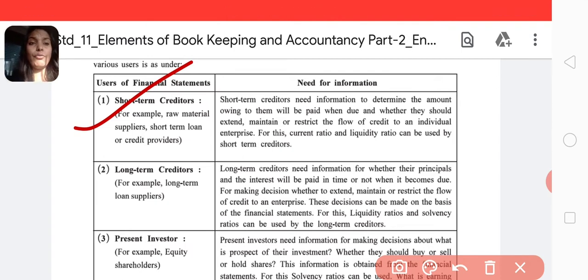Why do they need this information? To know whether the enterprise will be able to pay, or whether they should expand, extend, maintain or restrict the flow of credit to an individual enterprise. Second is long-term creditors, for example, long-term loan suppliers. They need this to know whether to extend or maintain, or to restrict the flow. This decision can be made on the basis of financial statements.